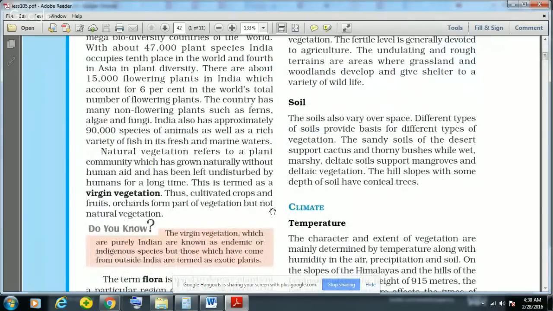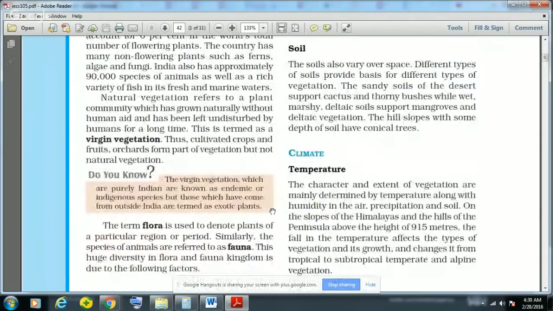See, natural vegetation means the vegetation which refers to a plant community which has grown naturally without any support of humans and has been left undisturbed by humans for a longer time. So if any vegetation is left undisturbed and it is growing by its natural process, then it is known as natural vegetation.